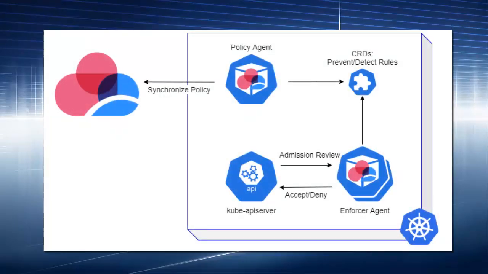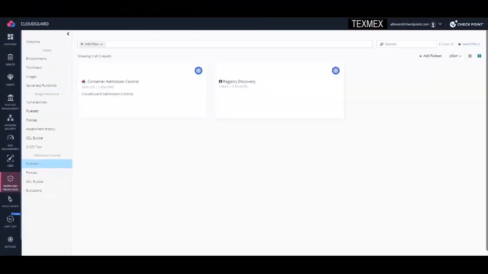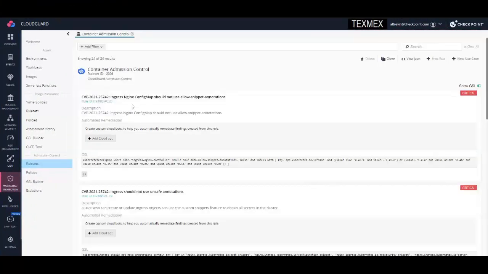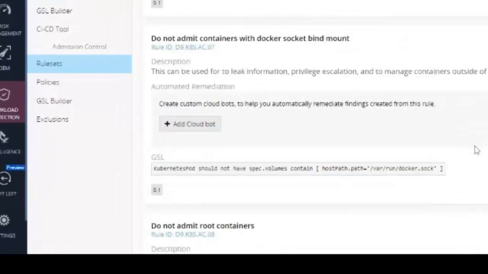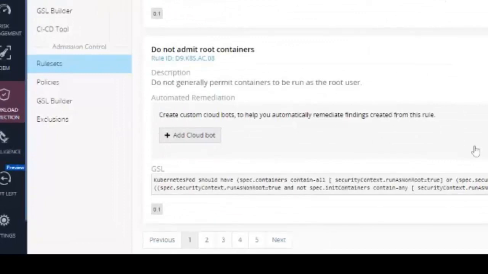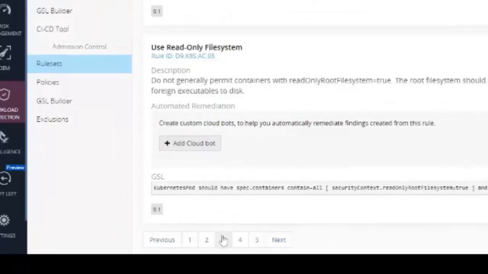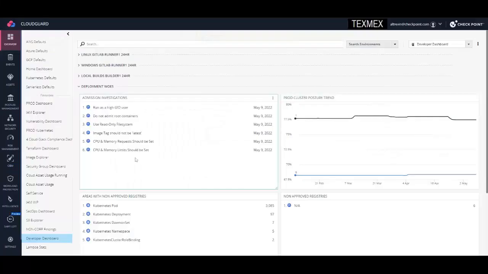An admission controller is a piece of code that intercepts requests to the API server, but only after the request is authenticated and authorized. In this case, a deployment was attempted, but not completed because it lacked the correct security controls and permissions defined, such as root permissions, approved repositories, compute thresholds, tagging policies, and much more.